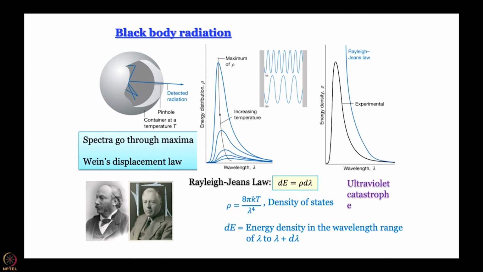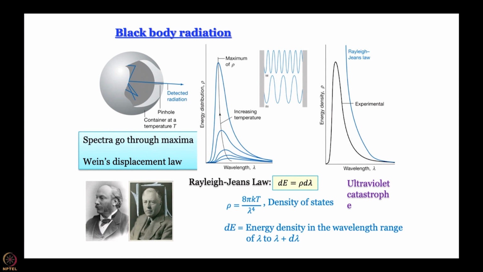So, using the Rayleigh-Jeans model, one can get a good match at longer wavelengths, but for shorter wavelengths the mismatch starts creeping in and keeps getting larger as we go to smaller wavelengths, that is, higher energies. In the ultraviolet region there is a very big mismatch between the theoretical prediction of the Rayleigh-Jeans model and the experimental observation. This goes by the name of the ultraviolet catastrophe. It completely breaks down in the UV region.